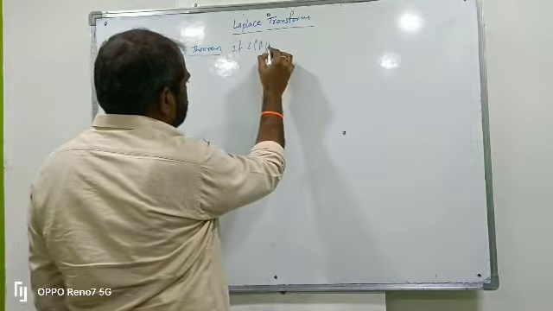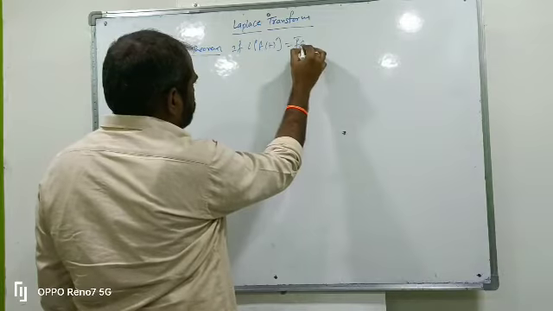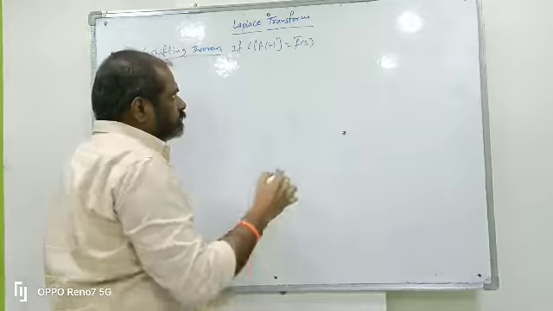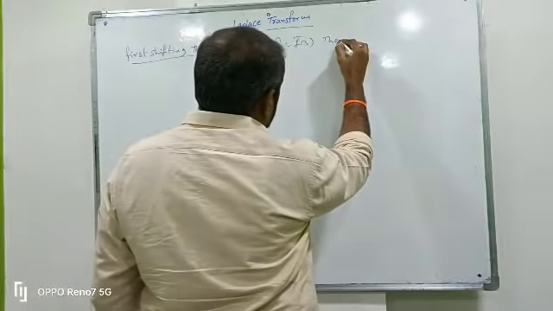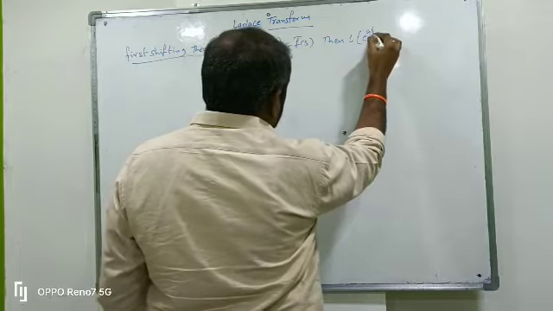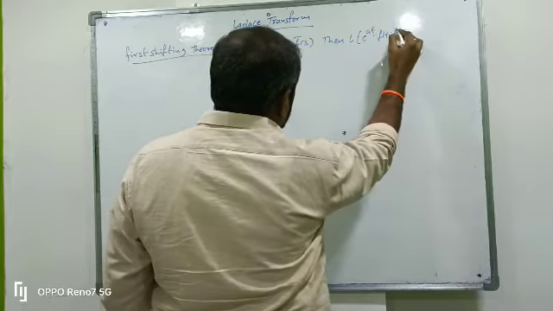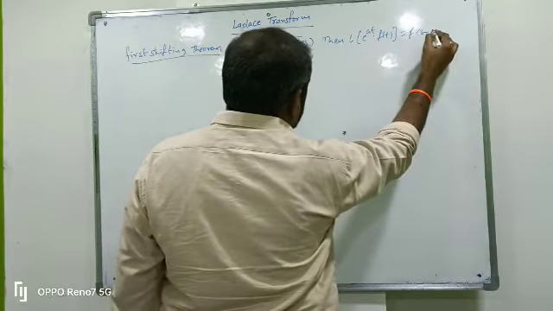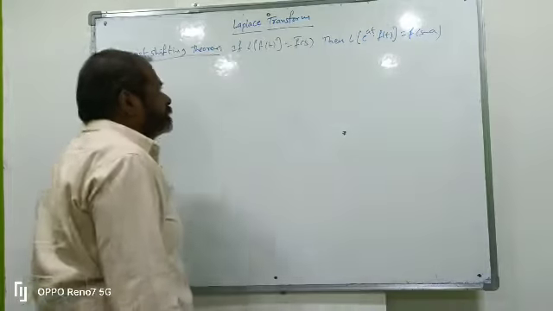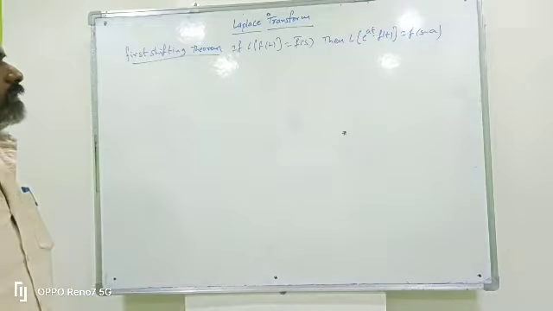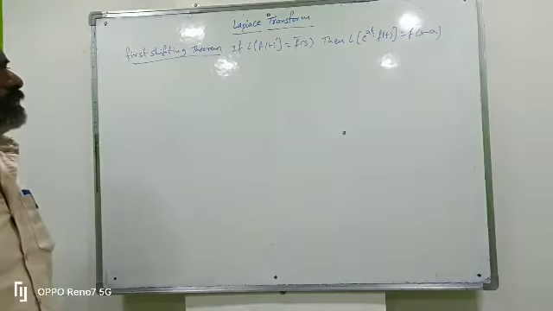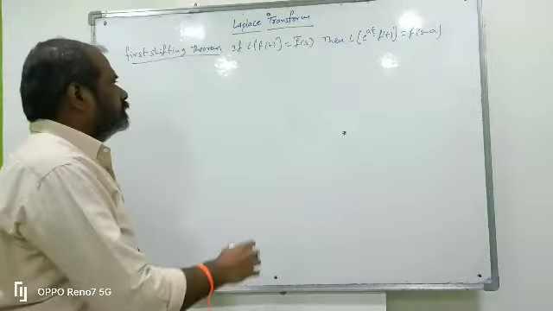If L of f of t equals f bar of s, then L of e power at into f of t equals f bar of s minus a. This is the statement for the first shifting theorem.